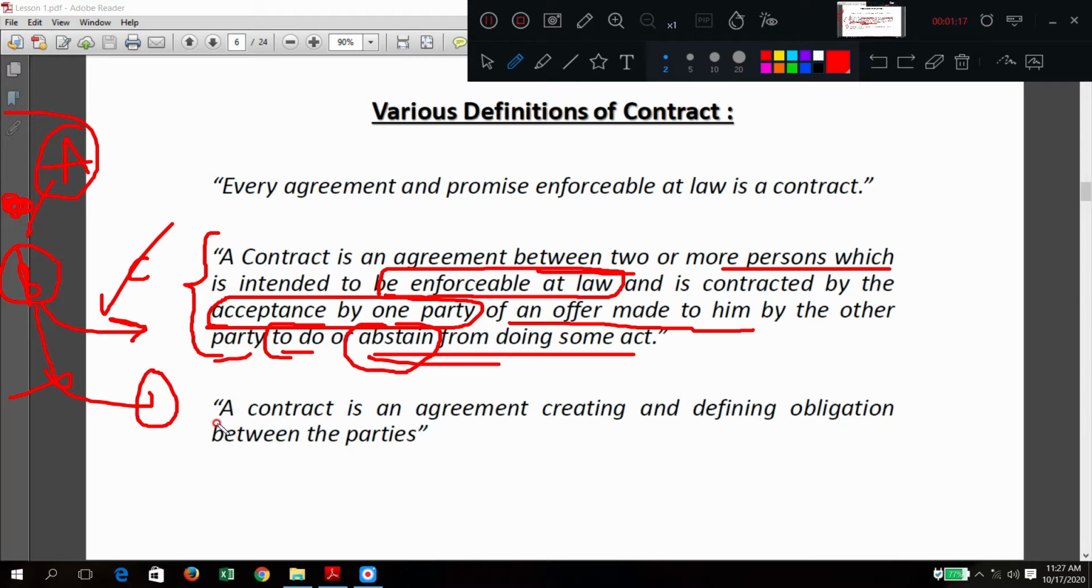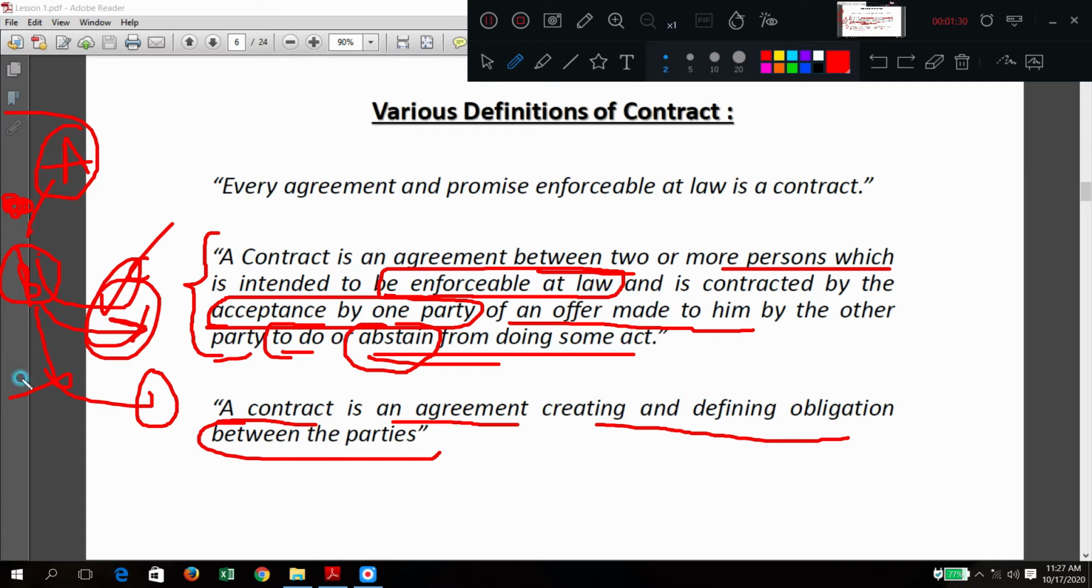In another definition, it is an agreement creating and defining obligations between the parties. Here in this case, what is the obligation? The obligation of B is to perform this work, or B's obligation is not to perform this work. Both ways are possible. What is the obligation of A? After completion, he is going to pay so much money. That is his obligation. Obligations are what they get in return after completion of that work. So those are the various definitions of this.